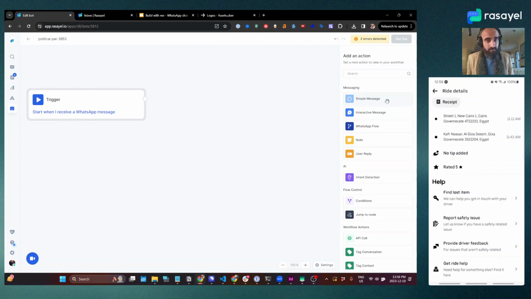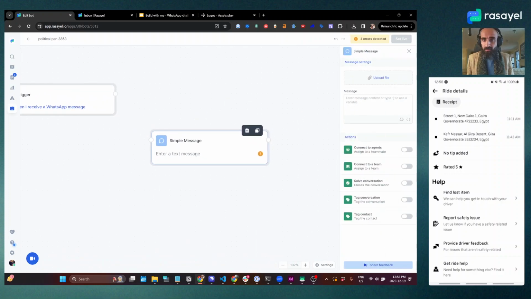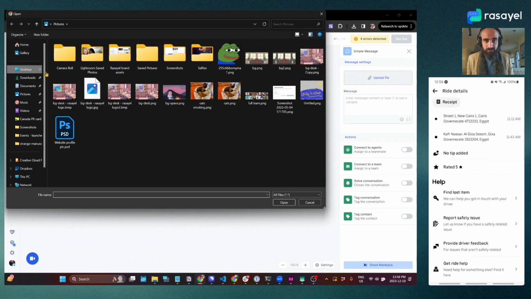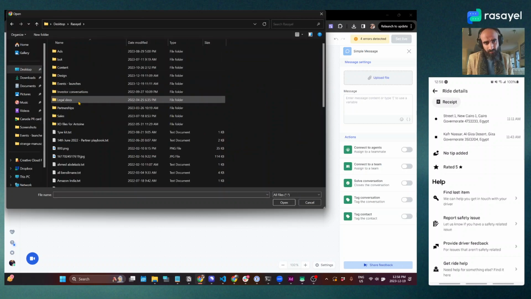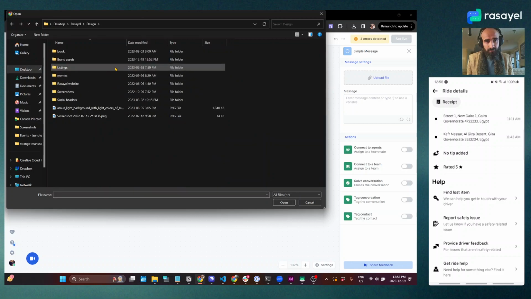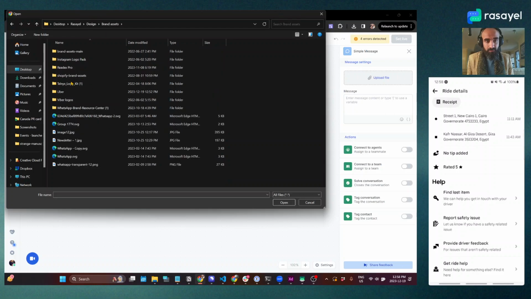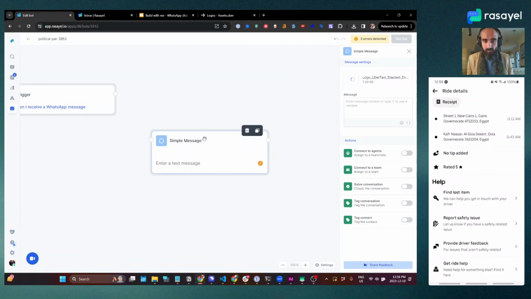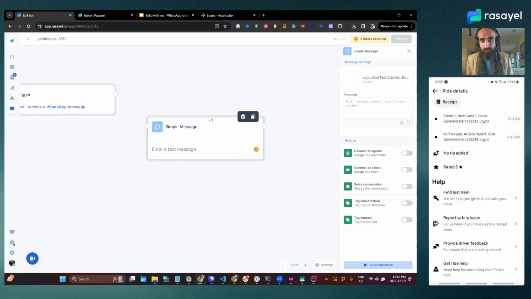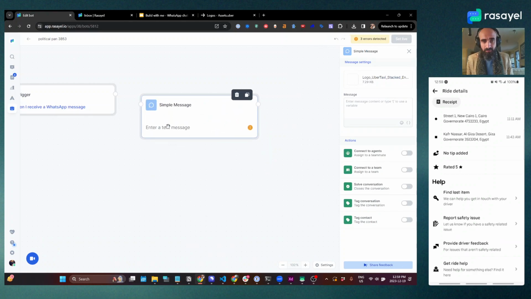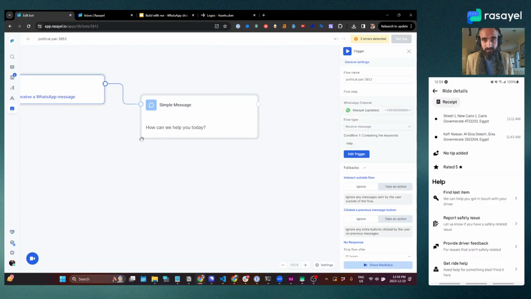Now let's say I'll start with a simple message over here, and maybe I'll include an image too. So let's go here to, all right, Uber, there we go. Okay, we'll start with the Uber logo and okay, I'll connect that. Now that's our beginning.